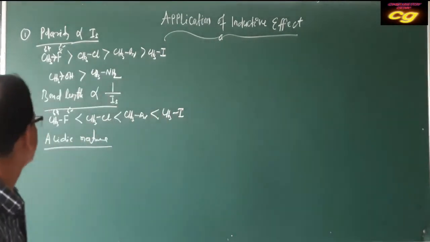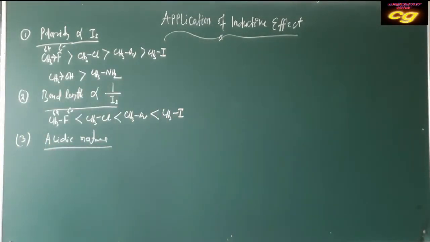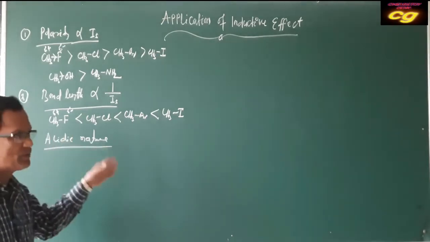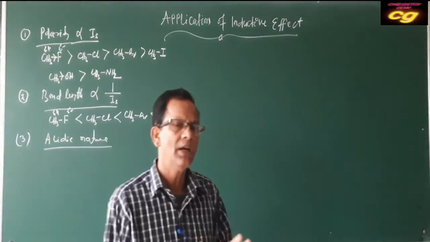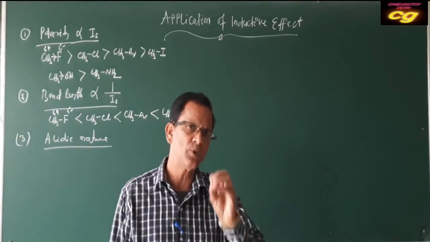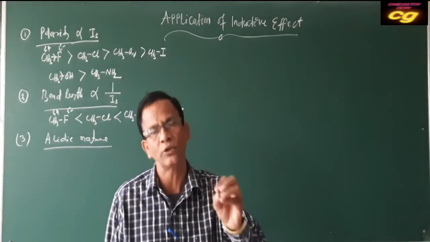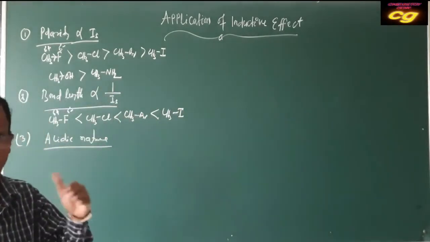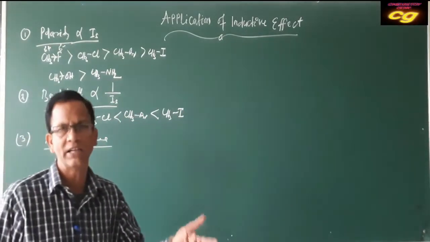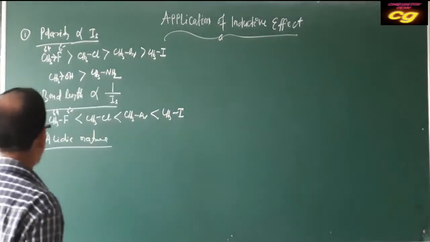A substance behaves as an acid when it loses H plus ion. But we have to think, if the loss of H plus is faster, acidic character will be more. If the loss of H plus is slower, then automatically acidic character will be less. So we have to see this.